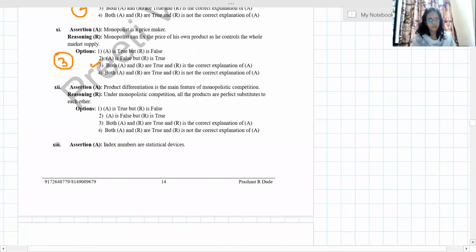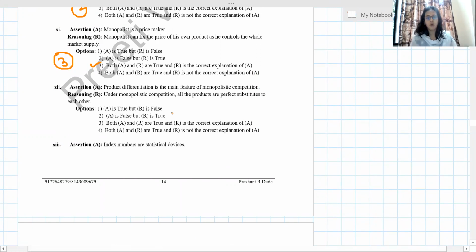Next, product differentiation is the main feature. Yes, correct. We know product differentiation means there is some difference in the products. That is the main feature of monopolistic competition. Change in taste, color, or size. You can take the example of toothpaste or soaps.